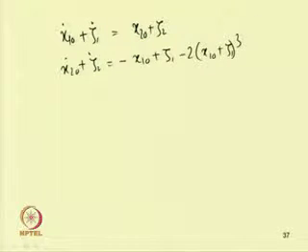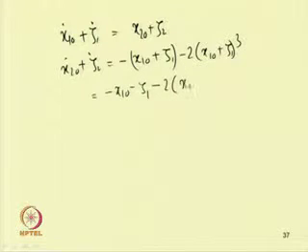So, by expanding this thing, oh, this is cubic, so it was written wrongly.